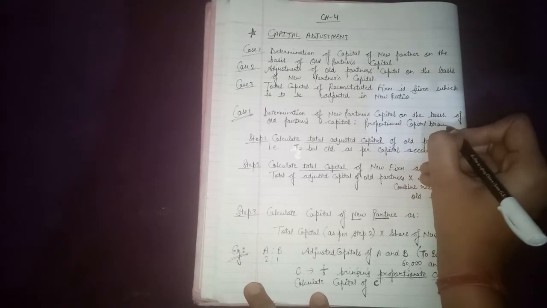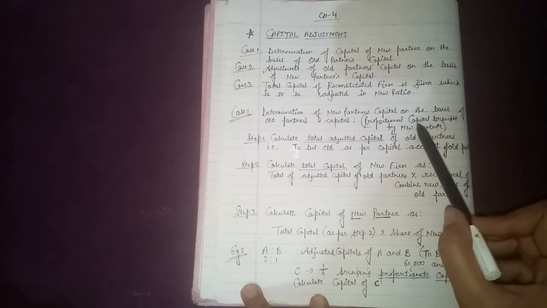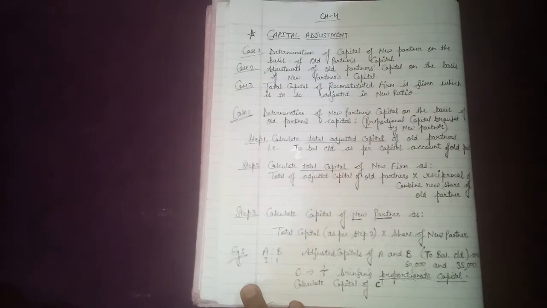Our topic is determination of the new partner's capital on the basis of the old partners' capital, meaning the question gives the proportionate capital brought by the new partner. Clear? We are calculating the new partner's capital. So C is bringing proportionate capital here; calculate the capital of C.